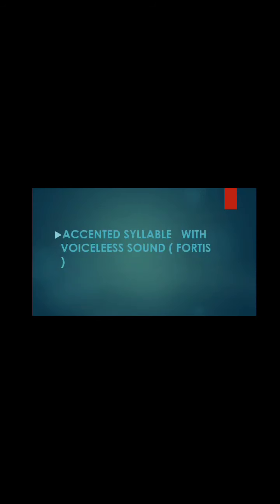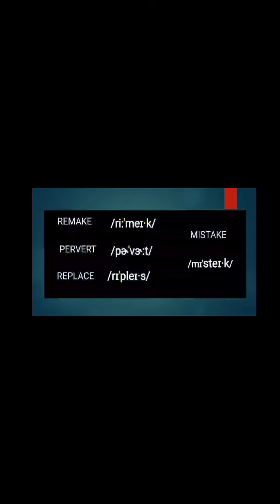For the next slide: an accented syllable with a voiceless sound. What does accented syllable mean? It means that most of the time the accented syllable is fully long, with two thoughts.